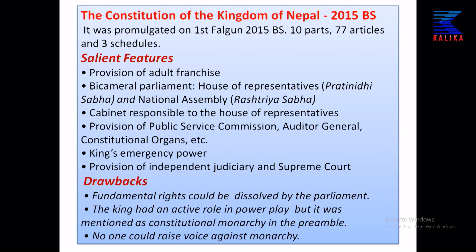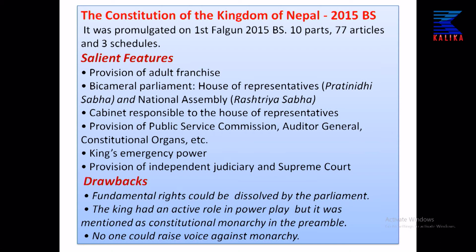Similarly, there was the provision of Public Service Commission, Auditor General, and some other constitutional organs, as well as a special right given to the king, called the King's Emergency Power in Article 55. By using the same power, King Mahendra later introduced the partyless panchayat system.